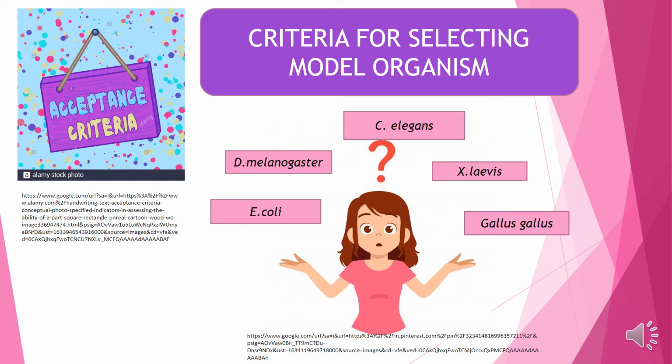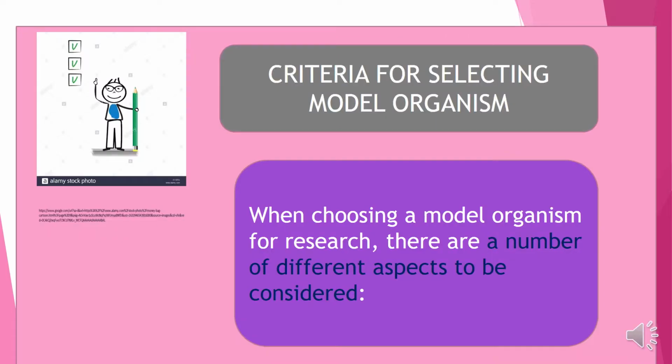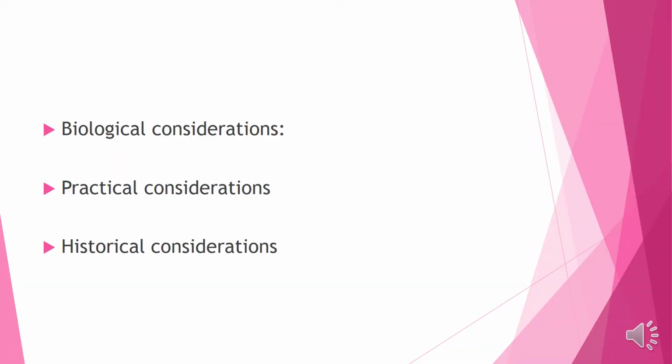Hello friends, today we will see the criteria for selecting a model organism, or which criteria are used for choosing a model organism for a particular research work or for a particular experiment. When choosing a model organism for research, there are a number of different aspects to be considered. These aspects include biological aspects, practical aspects, and historical aspects.